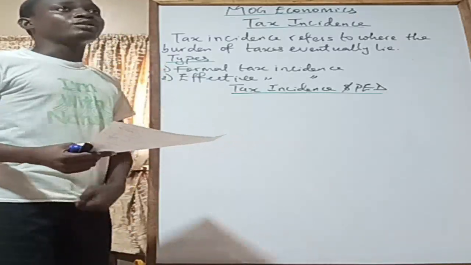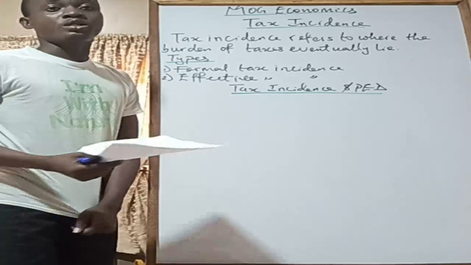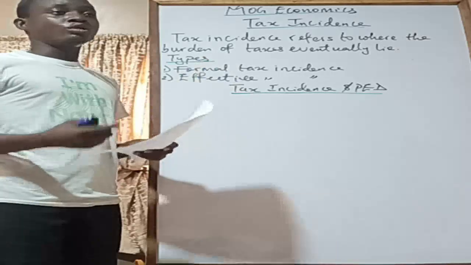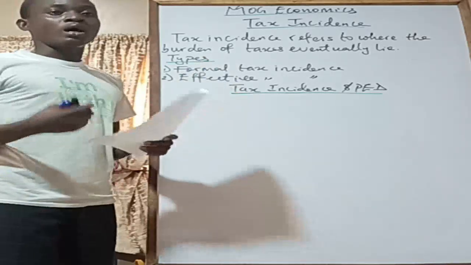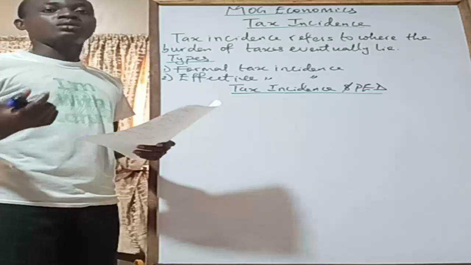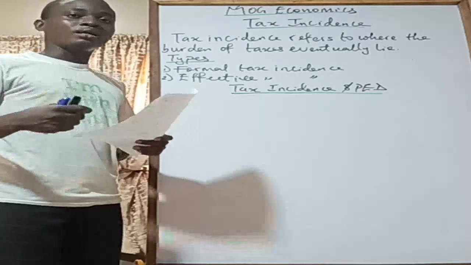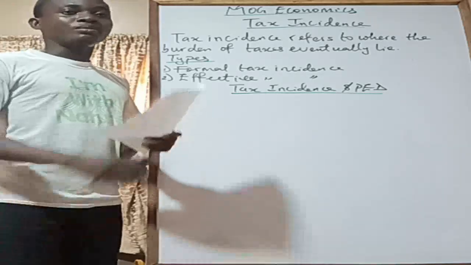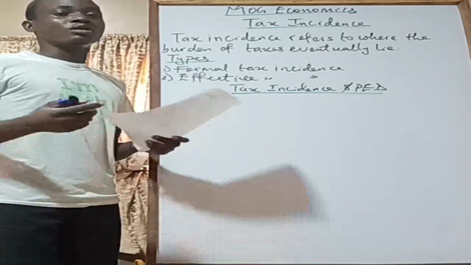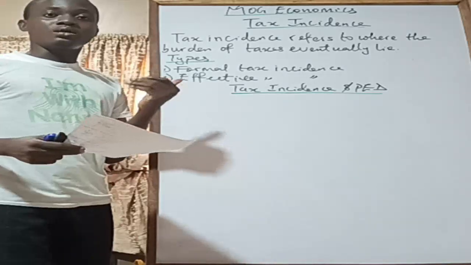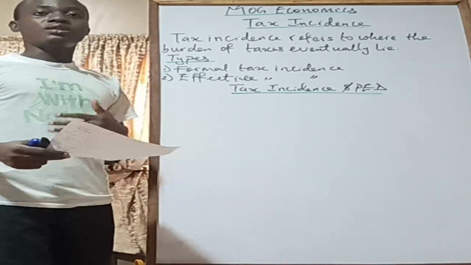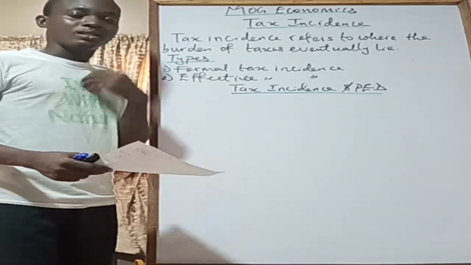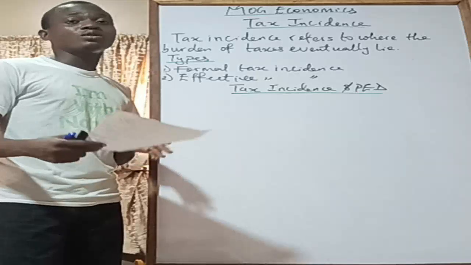For example, you are trying to restrict the importation of harmful commodities into your country, or you are trying to prevent dumping, right? So dumping in economics simply means foreign countries selling goods at prices lower than the amount they charge in their own country, in another market. Let me explain it very well. Dumping is a concept that refers to foreign businesses selling goods and services to other countries at prices lower than the prices they charge in their own economy. So the government might decide that, okay, I don't want dumping in my economy.